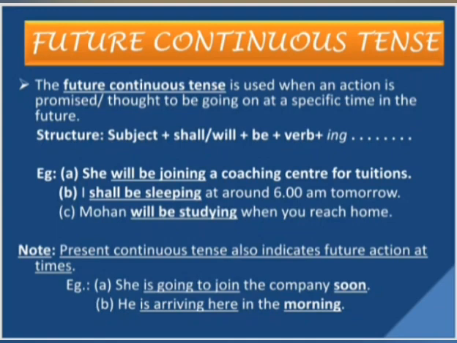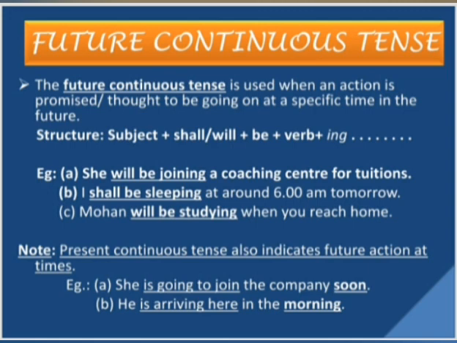Next we come to future continuous tense. So what is the thumb rule for identifying continuous tense? We need to look for verbs ending with ing. And the rule for future continuous tense tells us that either shall or will be added to the ing verb to make it a future continuous tense. Let us see the definition of it.